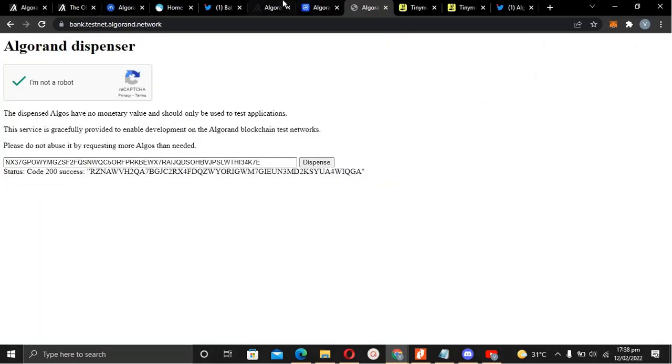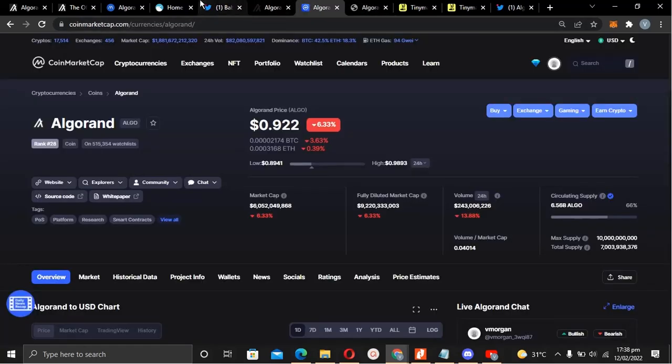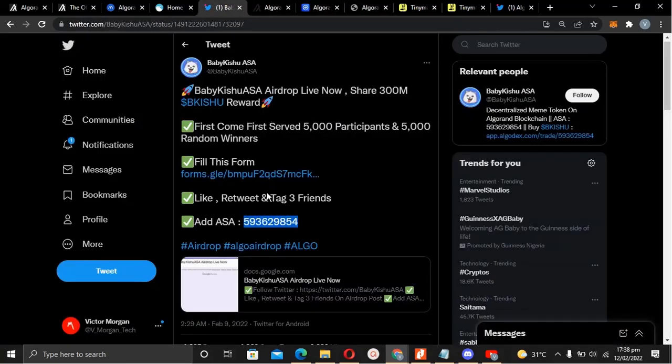Now, after doing these airdrops, for example Baby Kishu, they've already started distributing their tokens. If I go up over the tweets, you'll see where they started giving. You might really want to sell these assets, whenever you make a profit or whatsoever. You want to sell that.